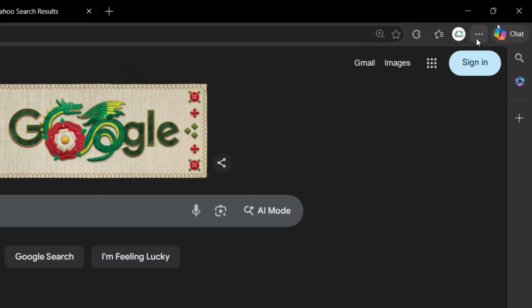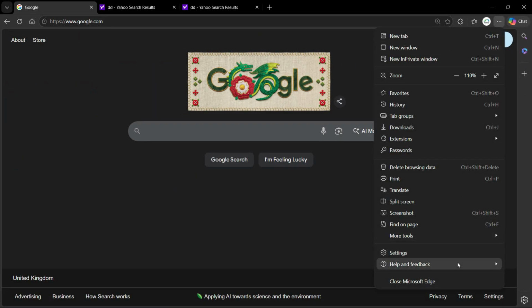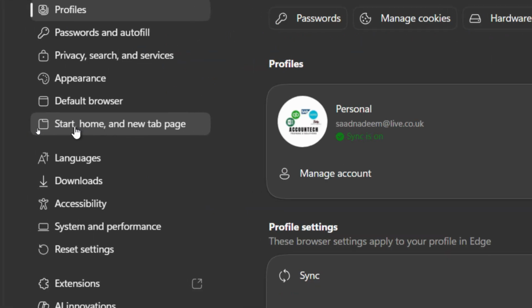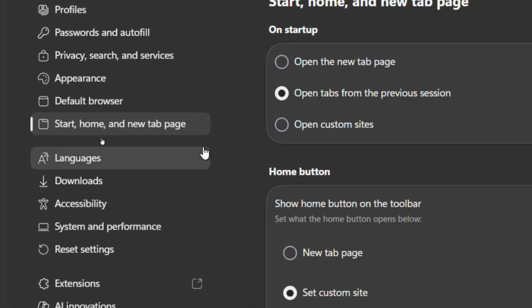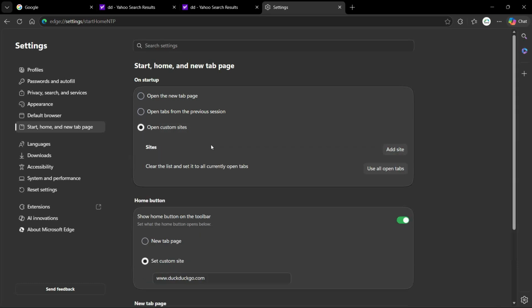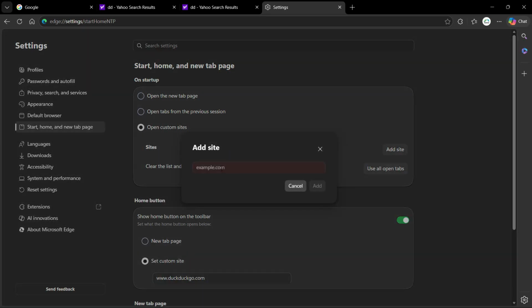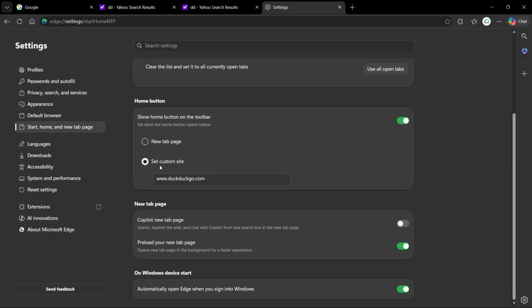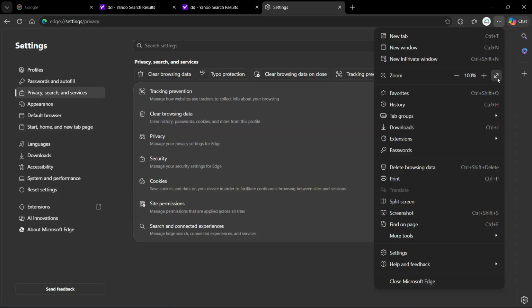First of all, just click on the top right hand corner and click on the three dots and head over to the bottom in the settings. Click on that. And on the left hand side, we see this option, start, home and new tab page. From here, in the home button, from here, we can on startup, make it open custom sites. And here we will add the site www.google.com, click add. And then we can also set the custom site for the home page as well.